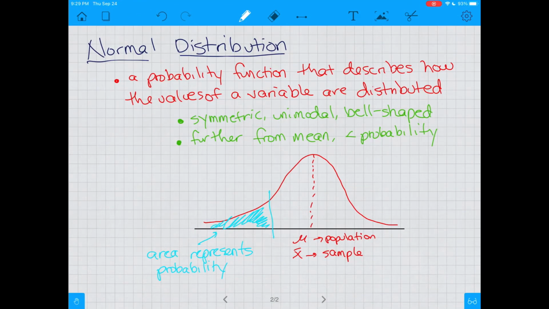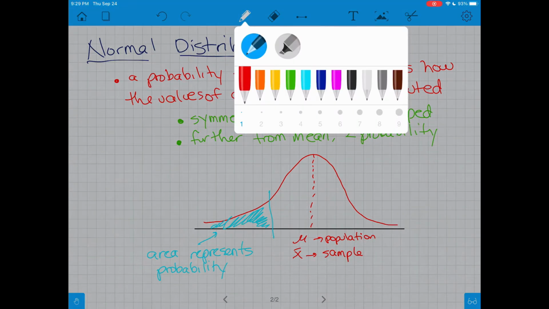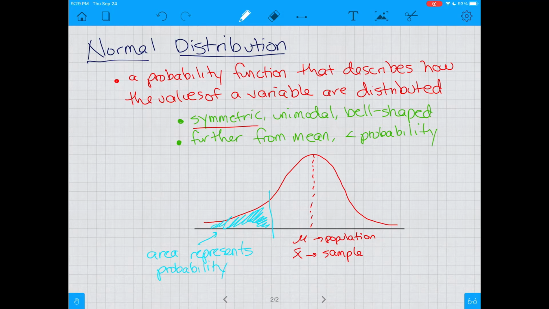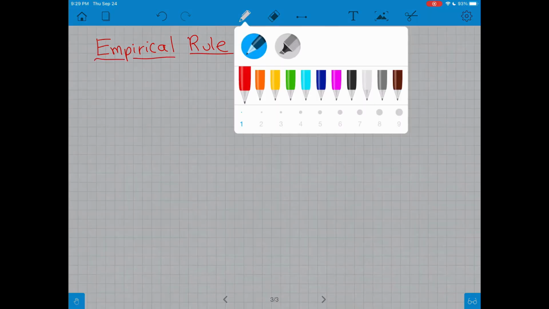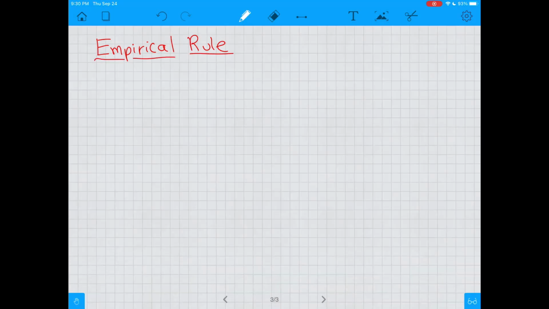However, there are a couple of important properties because of this symmetry that come along with the normal curve. One of the most important is called the empirical rule. What that states, and I've seen many, many multiple choice questions about this, is a common multiple choice topic. Very common because you can do things very quickly.